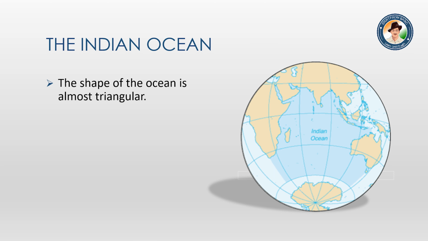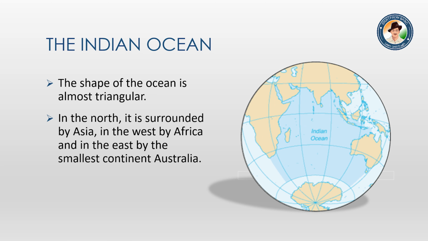Third is the Indian Ocean. The shape of the ocean is almost triangular. In the north it is surrounded by Asia, in the west by Africa, and in the east by the smallest continent, Australia. One great thing is that this ocean is named after the country India.